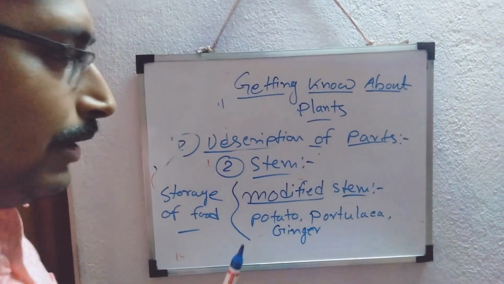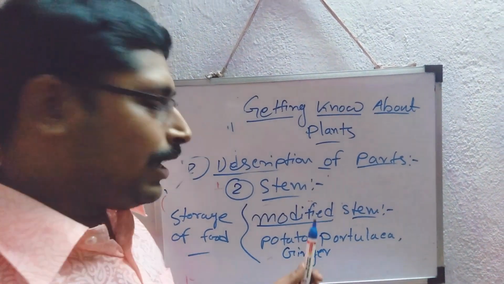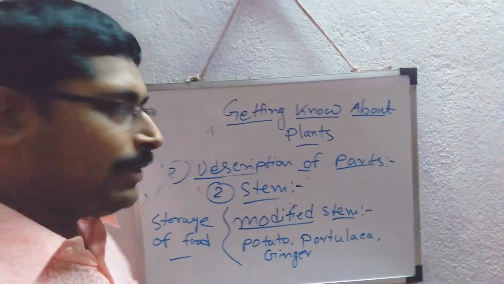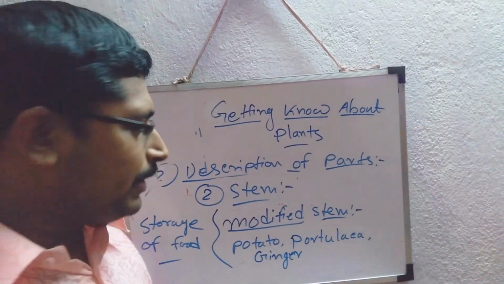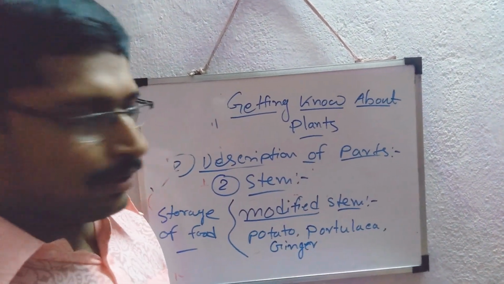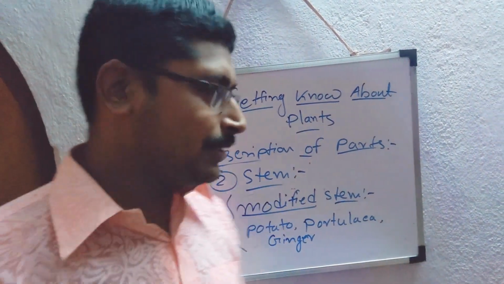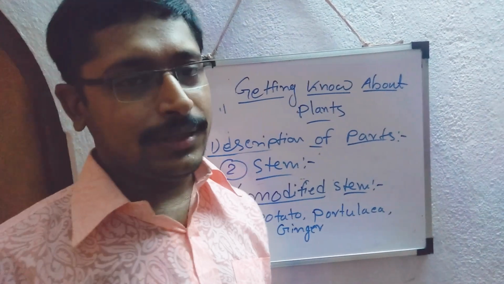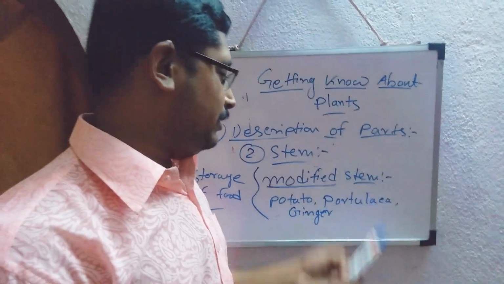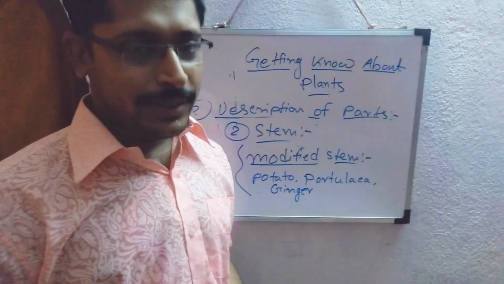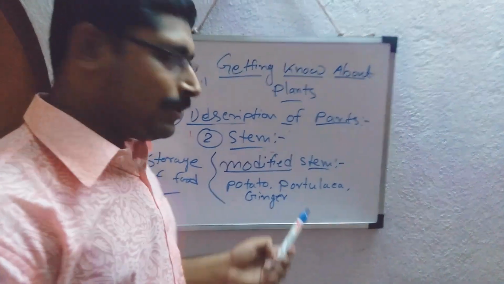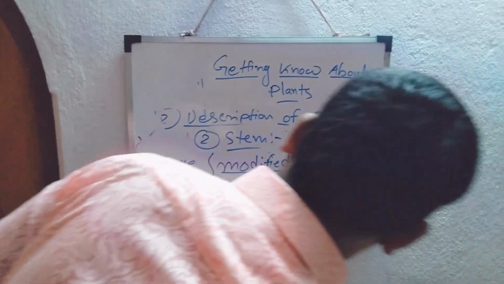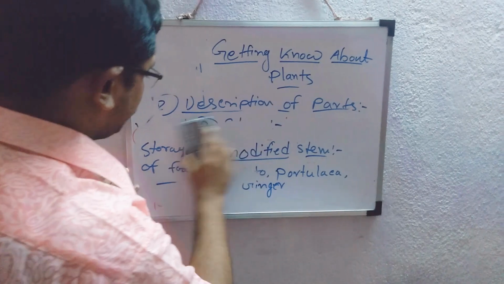And sometimes, let me tell one thing, some stems of some plants become green. That means they also help in photosynthesis. Though this is some exception case, it can occur. And stem carries lenticel. Lenticel is responsible for the respiration or the transpiration process of the plants also. So this is a brief description of stem.